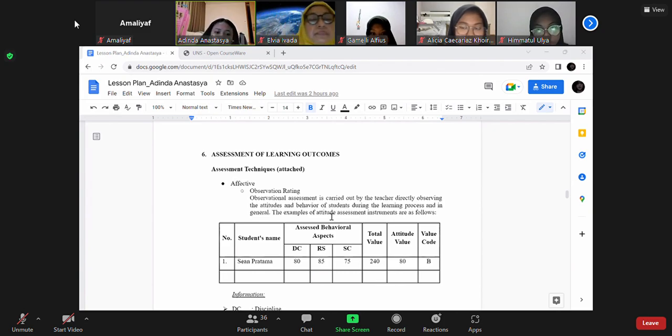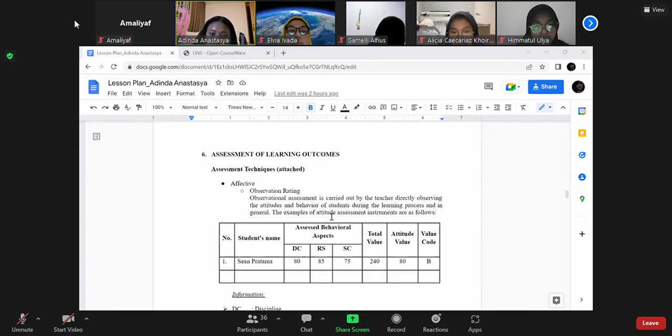Six, assessment of learning outcomes. Assessment technique. The first is attitude assessment, observing and rating. Observational assessment is carried out by the teacher directly observing the attitude and behavior of students during the learning process in general. An example of the attitude assessment instrument is as follows.